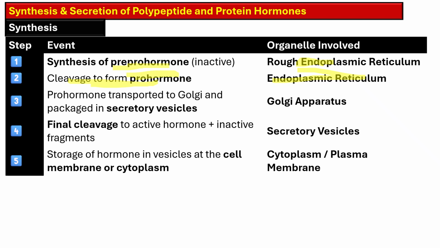These prohormones are transported into the Golgi apparatus and packaged into secretory vesicles, and then the final cleavage occurs, producing active hormone plus inactive fragment within the secretory vesicle, and this is done by the Golgi apparatus. These hormones are stored in vesicles in the cytoplasm at the cell membrane.